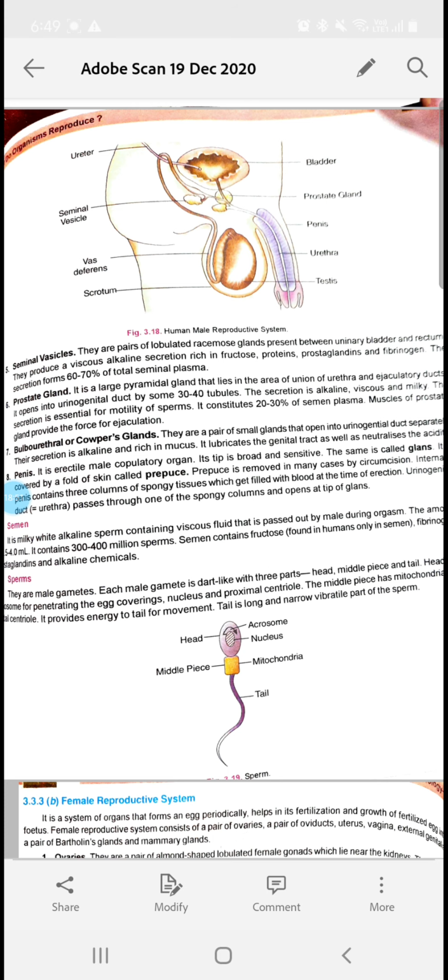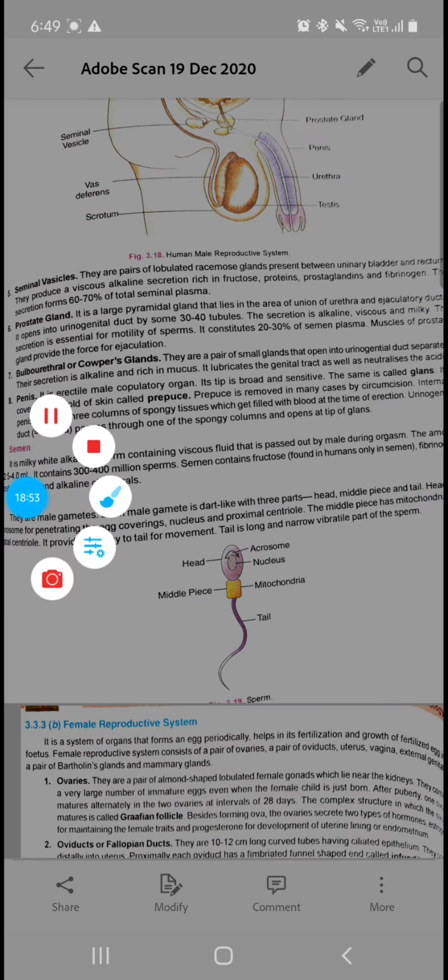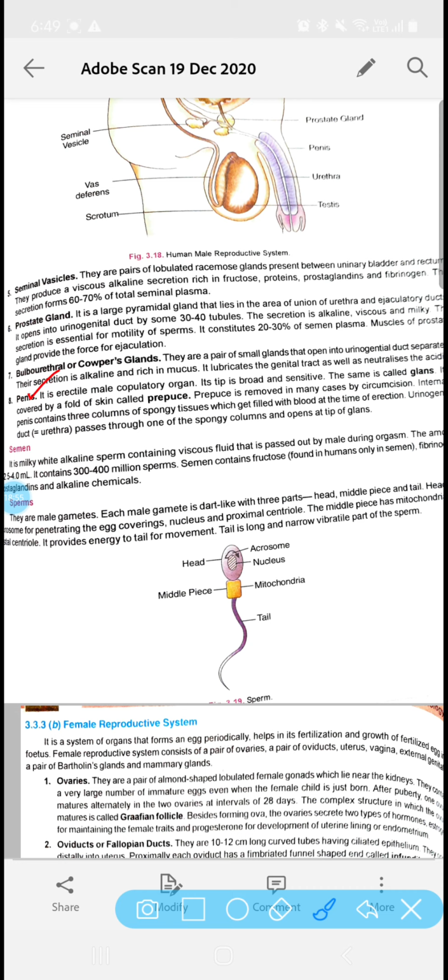Then comes another one, the male genital organ, called the penis. It is also called the copulatory organ because it helps in the reproduction process. If we describe the structure of the penis, its tip is broad and sensitive. That tip part is called the glans, which is covered by a fold of skin called the prepuce.